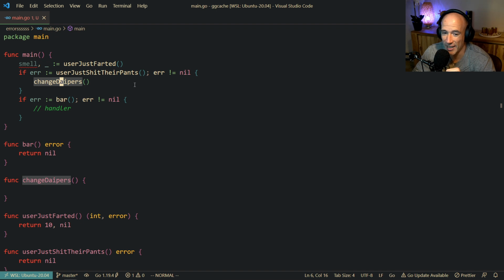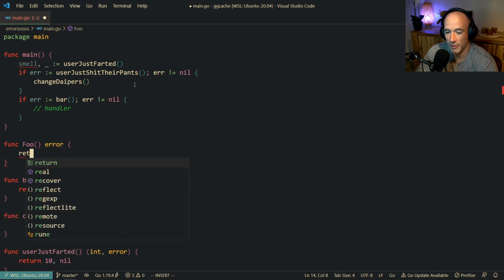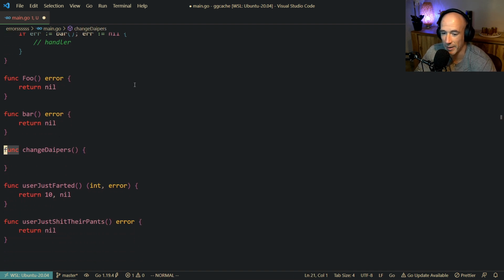And then some people say, yeah, but Golang is terrible at propagating the error. That's not true. Because in other languages, they use something just like this, right? For example, we have func foo, returning an error here. Just like this, we're going to return nil. This is all off the top of my head, guys. It's not prepared or anything, so I'm sorry if it doesn't make any sense.